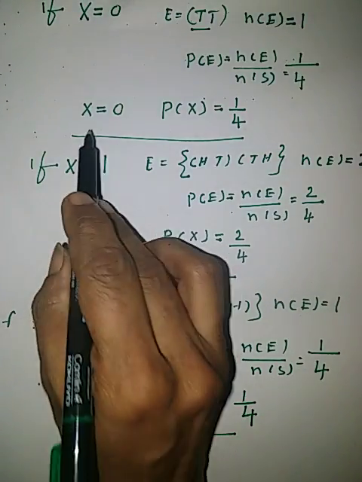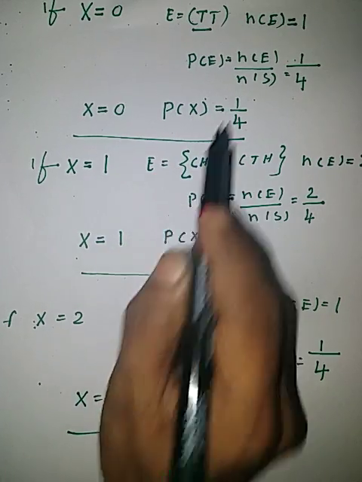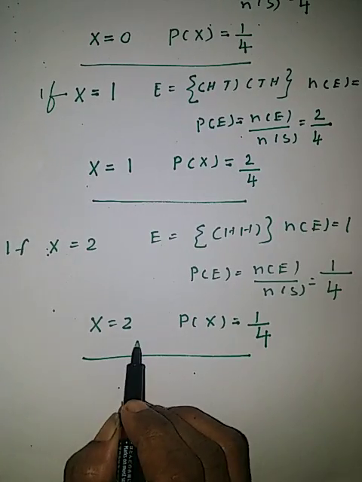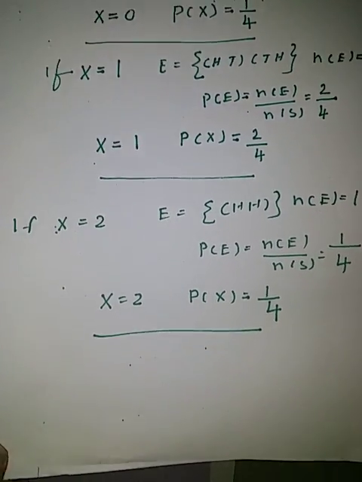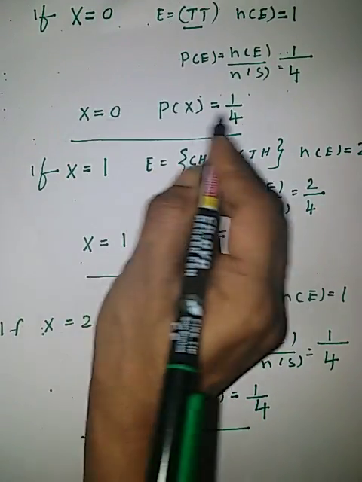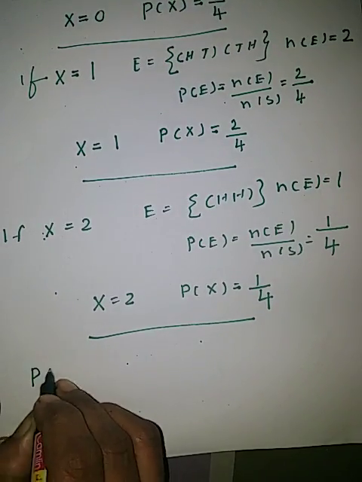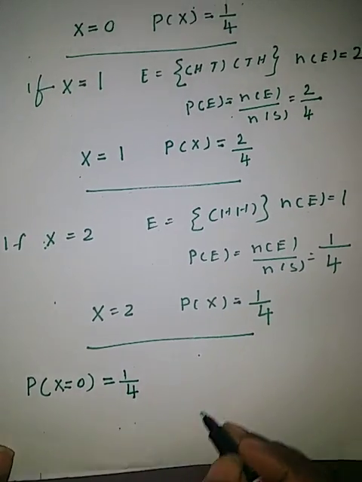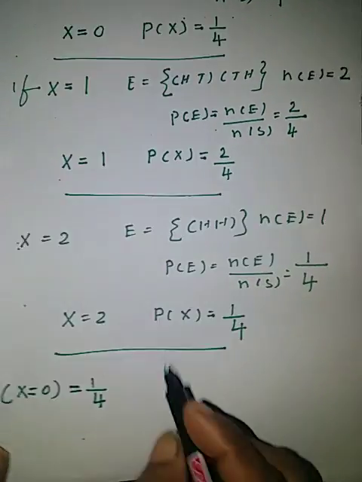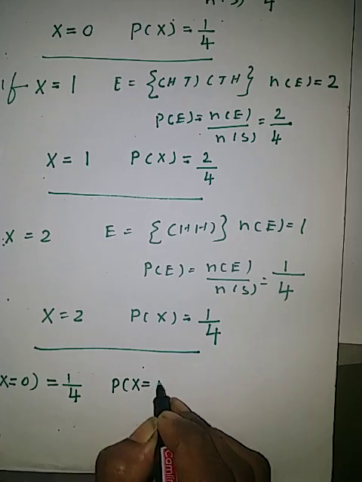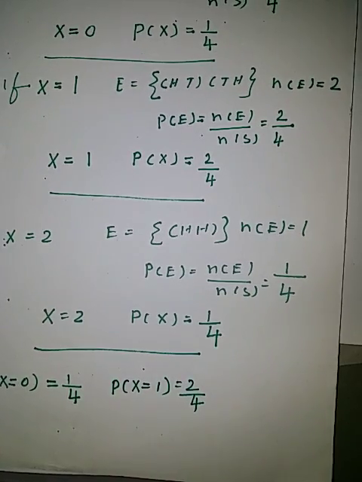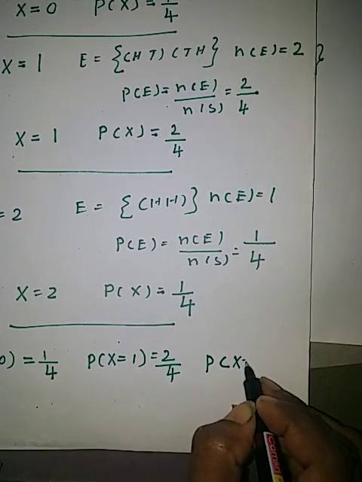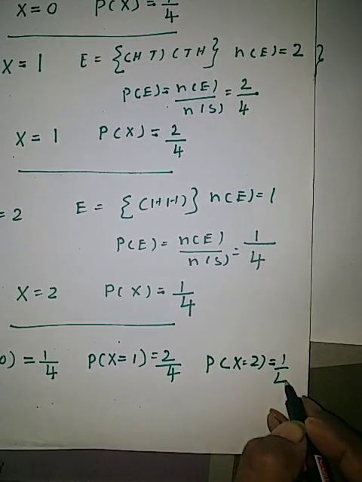So if x equal to 0, probability of x equal to 1 upon 4. If x equal to 1, probability of x equal to 2 upon 4. If x equal to 2, probability of x equal to 1 upon 4. That is, we will write this as probability of x equal to 0 is 1 upon 4. Probability of x equal to 1 is 2 upon 4. Probability of x equal to 2 is equal to 1 upon 4.